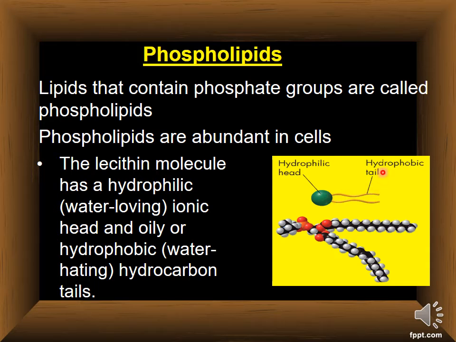But on this side, hydro comes from water, and phobic means phobia, which means hate, so hydrophobic means a water-hating tail. So this side is typically the fat or oil side. It contains two sides: one is the hydrophilic side, which is the head, and the other is the hydrophobic side, which is the tail.